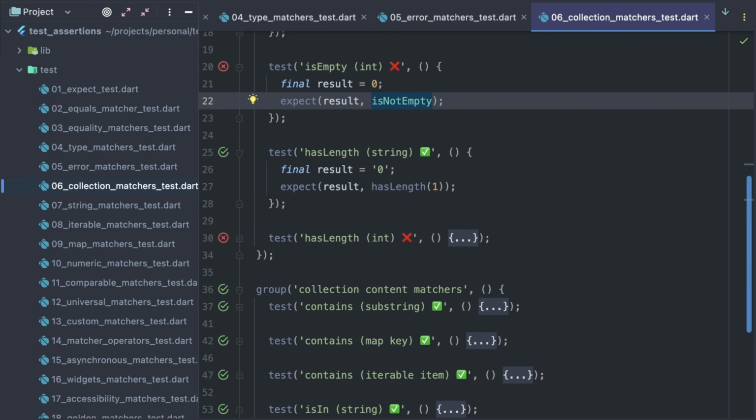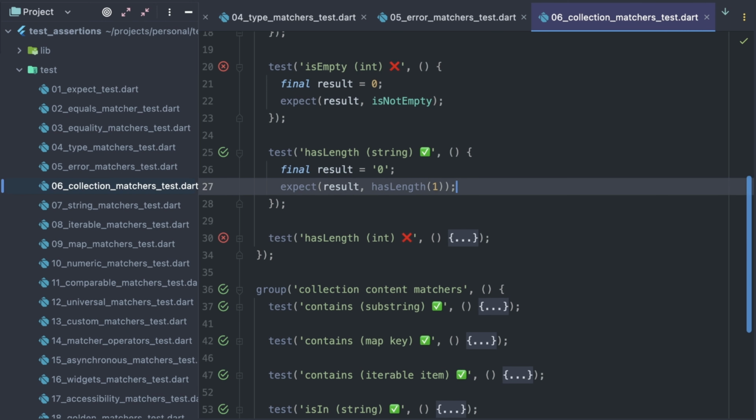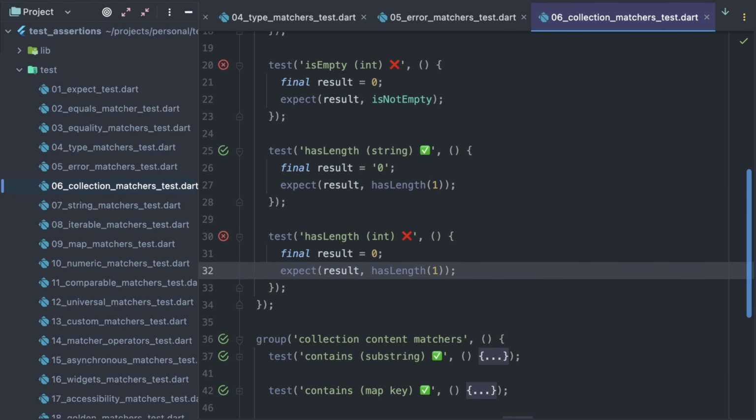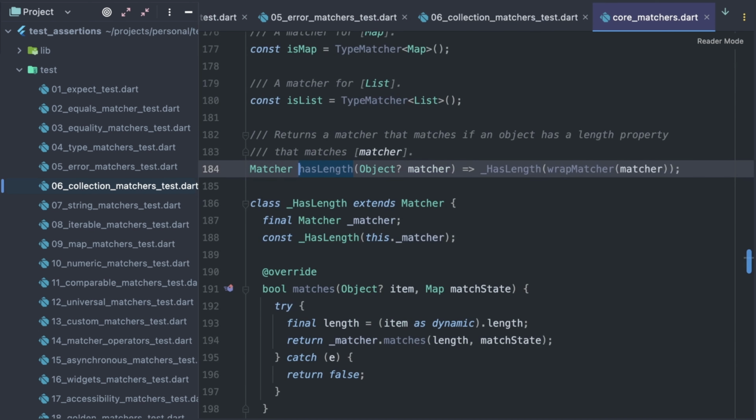Next matcher hasLength checks the exact collection length. Here I apply it to a single character string and the test passes. Now again I attempt to call it on an integer and receive an error that actual has no length property. The hasLength matcher follows the same principle as isEmpty and isNotEmpty matchers and calls the .length getter on the passed value.